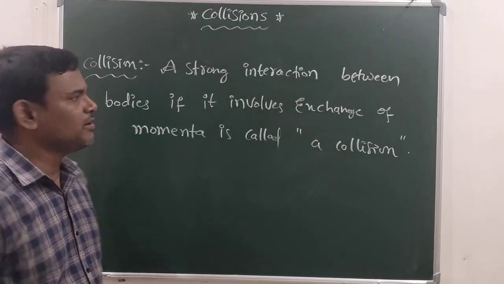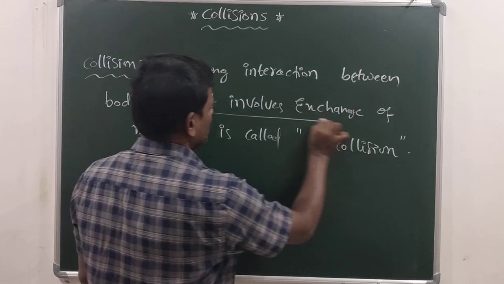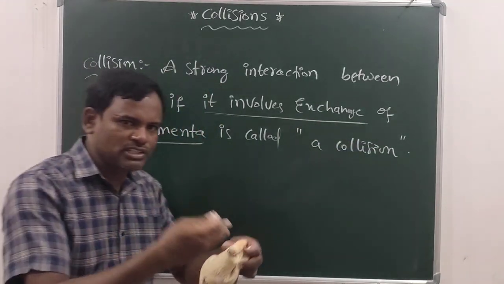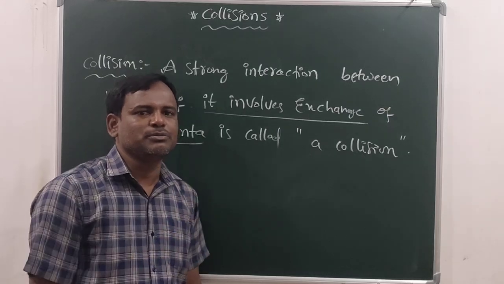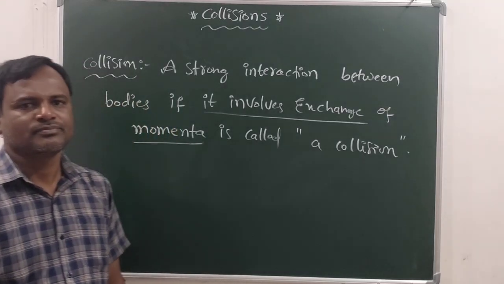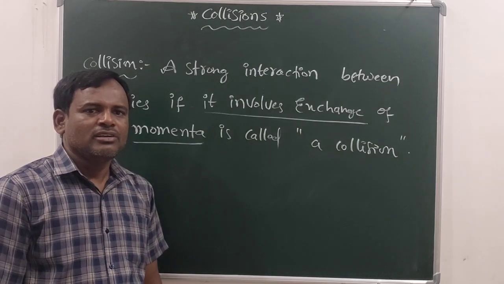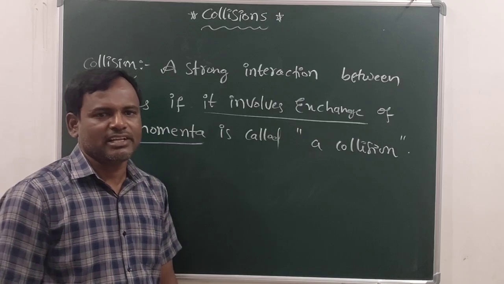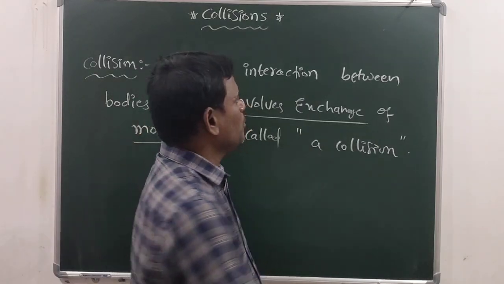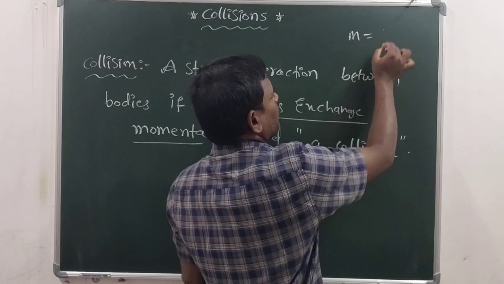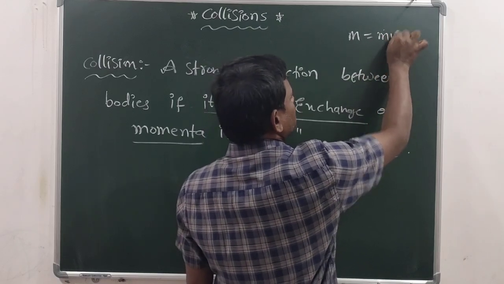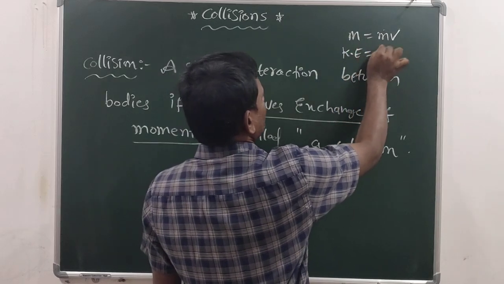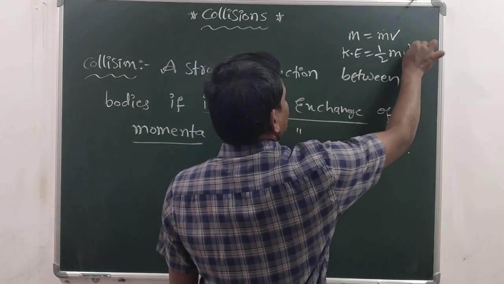Whenever the collision happens, it involves some exchange of momenta. Whenever the collision happens, some changes take place between the bodies. Okay, so those changes will be momentum and kinetic energy. Momentum of a body we get by multiplying its mass with velocity, and its kinetic energy is half m v square.